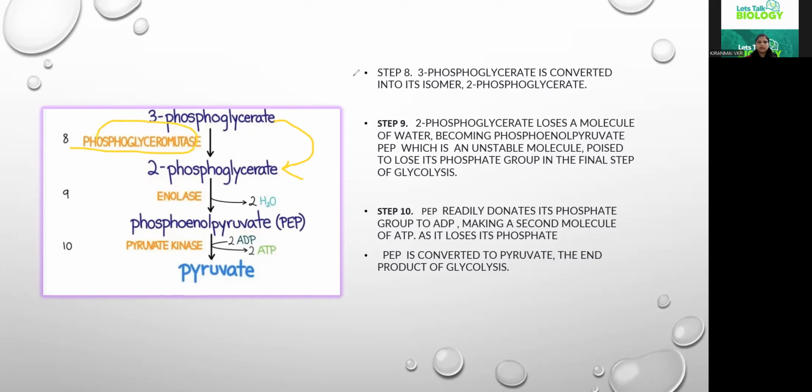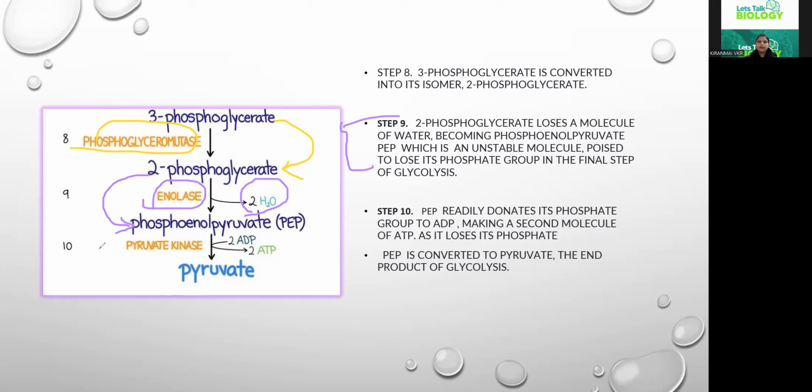Again this 2-phosphoglycerate is getting converted into phosphoenol pyruvate by releasing a molecule of water, in the presence of the enzyme enolase. Don't worry, everything is mentioned in this step. You can refer to this step and watch my video.